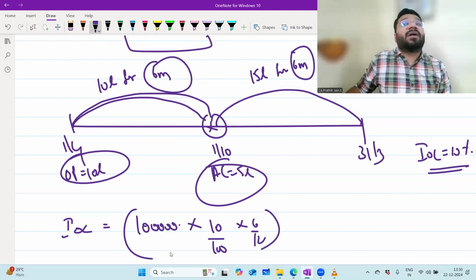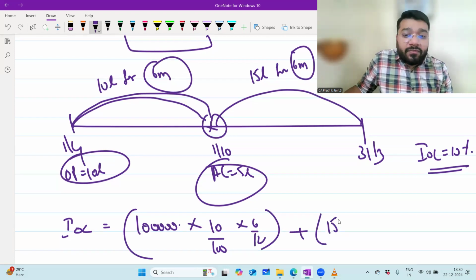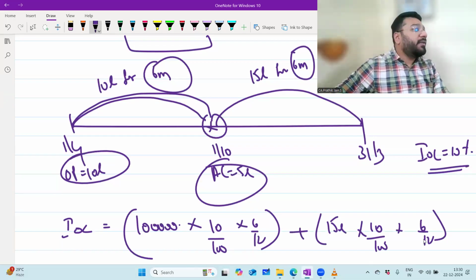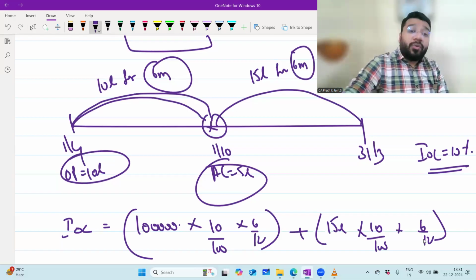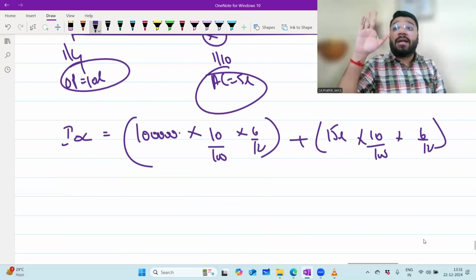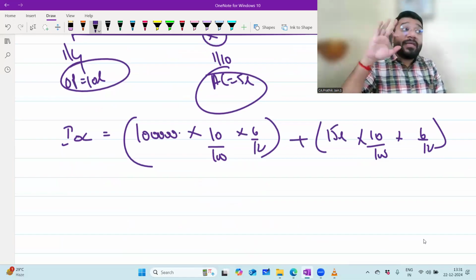I'll get the interest for the first 6 months. Then 15 lakh into 10 by 100 into 6 by 12 for the next 6 months. You'll get the interest answer. Any problem? What you did is also correct. In the case of opening capital and additional capital, you can do that. But when drawing against capital comes, please don't do that.